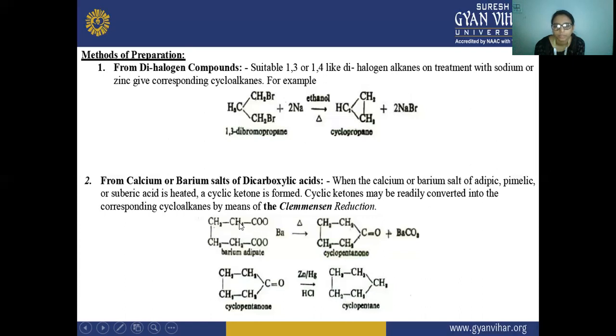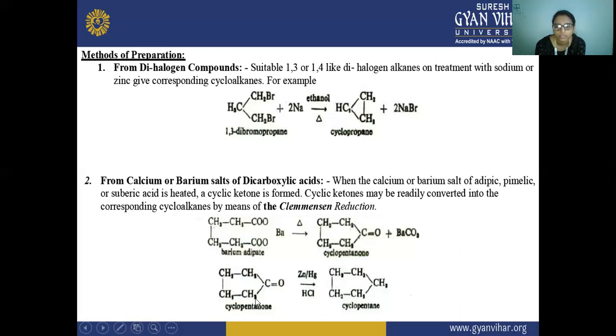From here you will see that both of these carbons attach to one CO, and the CO3 is removed from here. This CO3 will react with barium, so barium carbonate is formed, and then this cyclopentanone is reacted in the Clemmensen reduction. This reaction is known as Clemmensen reduction.